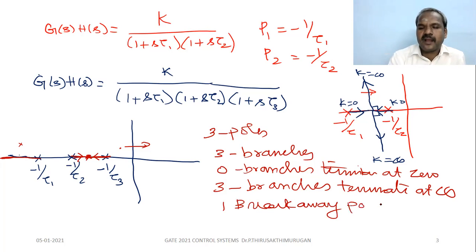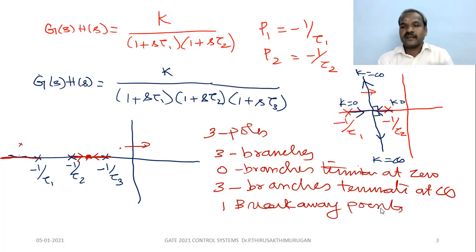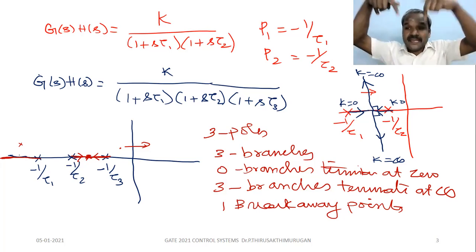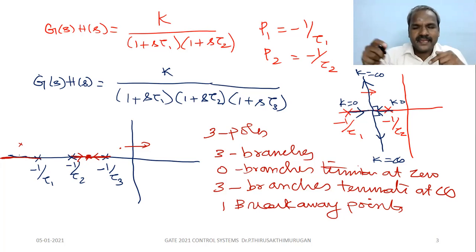So where are breakaway points available? When the branch is between 2 poles, neighbors to each other, then there will be a breakaway. When the branch is between 2 zeros, then there will be a break-in point, right? So break-in point.